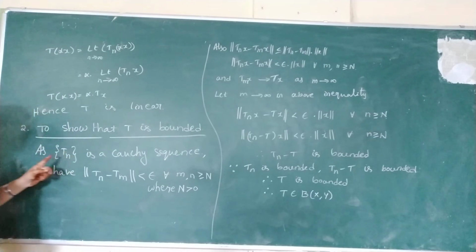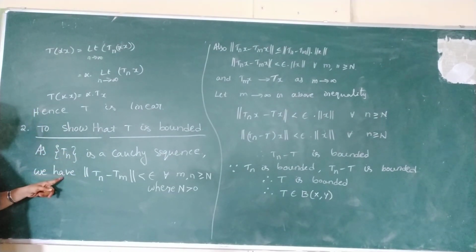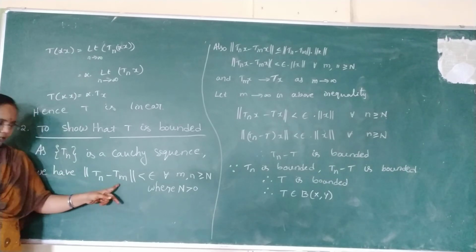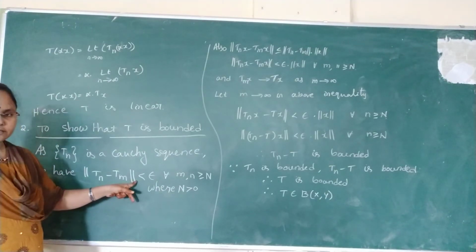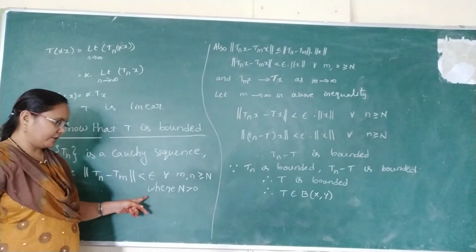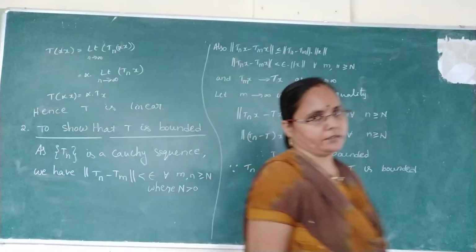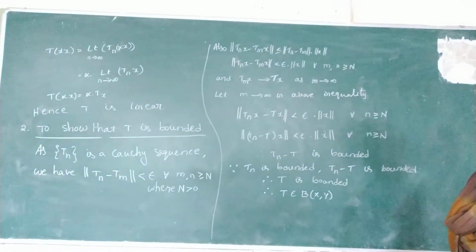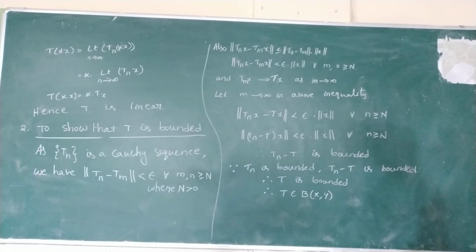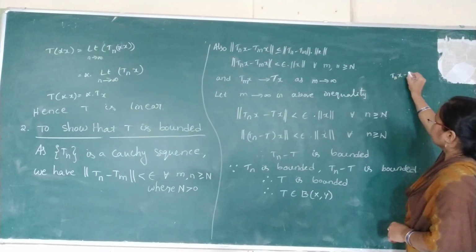For this, as Tn is a Cauchy sequence, we have to apply the definition, that is norm Tn minus Tm less than epsilon for all m, n greater than or equal to N, where capital N is also greater than 0. See our next line. Also norm Tnx minus Tmx, write like this.